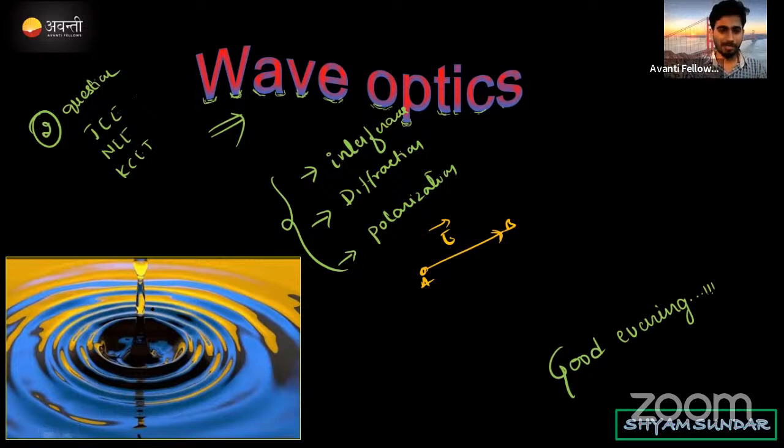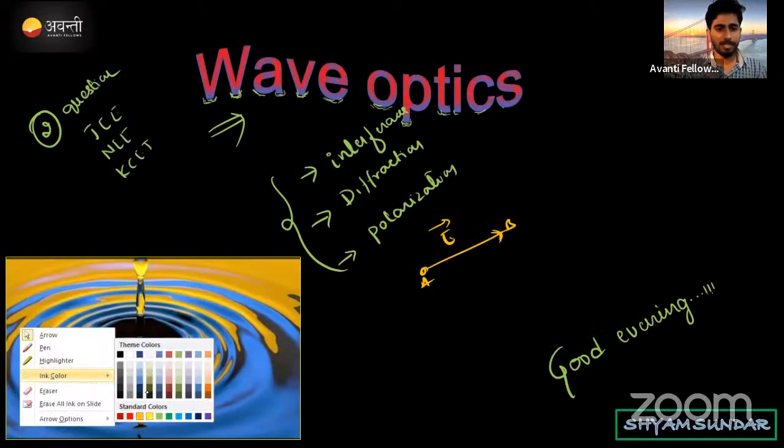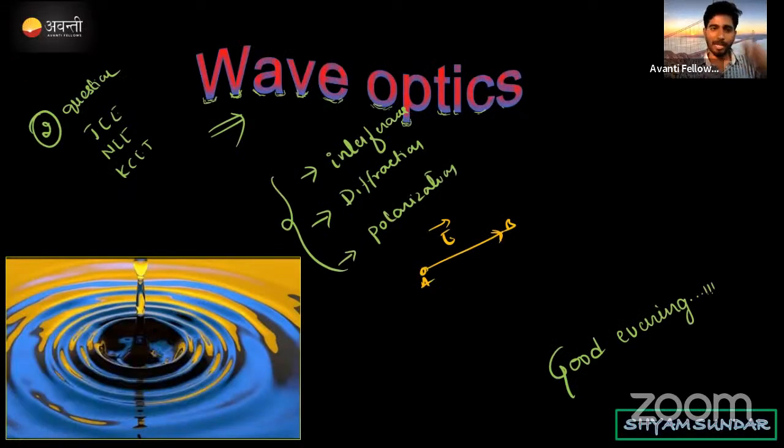Just imagine, there is a figure here. Just a minute, I will explain. Here a water drop is falling on a water surface. Correct? When it falls down, look at the surface. What is happening? A wave is created here, a disturbance is created. Correct?